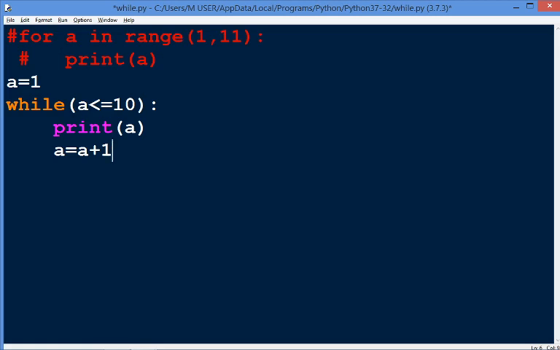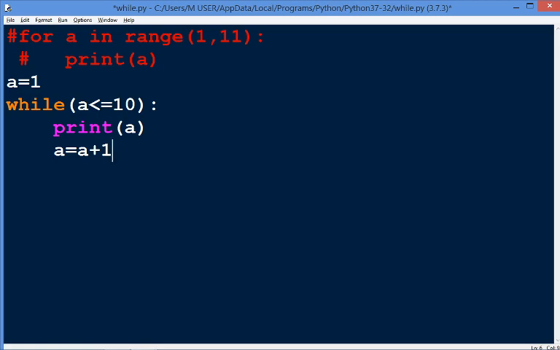Suppose here at first the value of a will print 1. Then in this increment statement, a equals 1 and it will increment by 1, then a becomes 2, and in this while condition, we check 2 less than or equal to 10, then it will again print the value of a, that is 2.